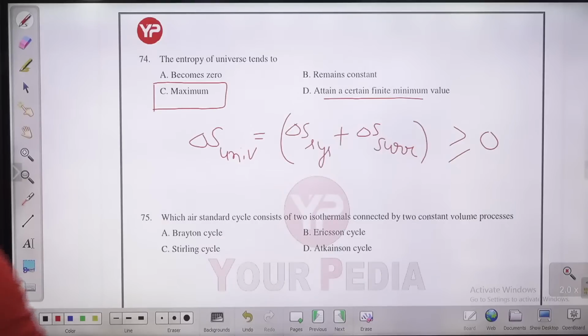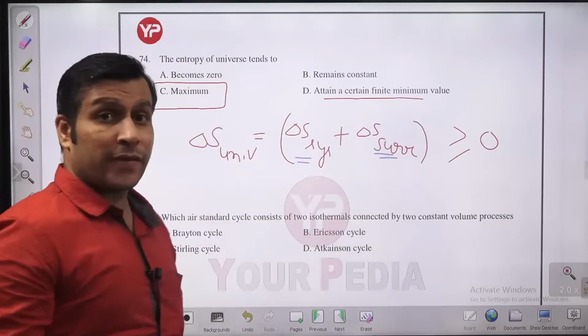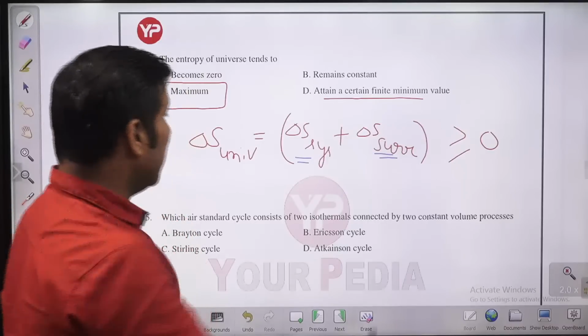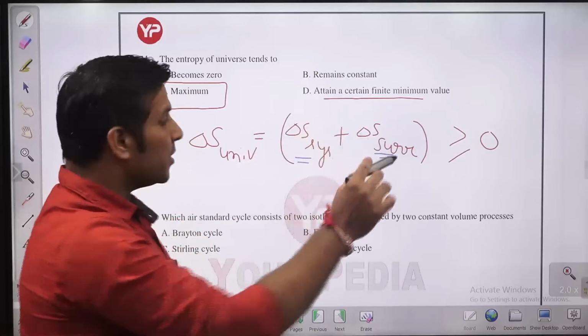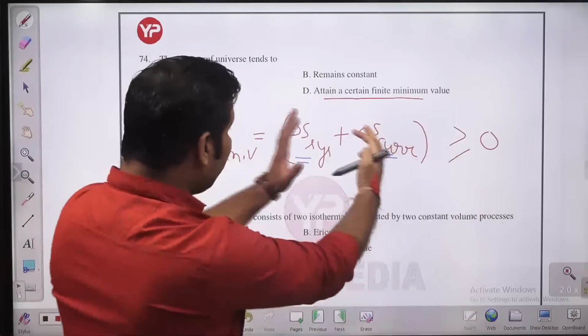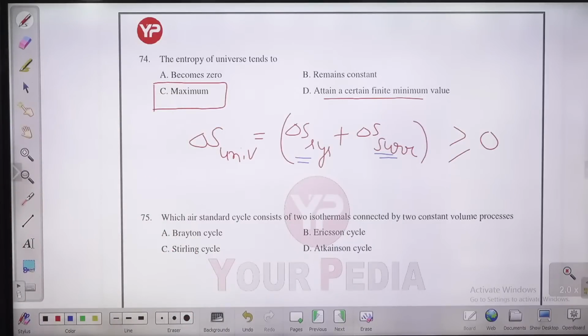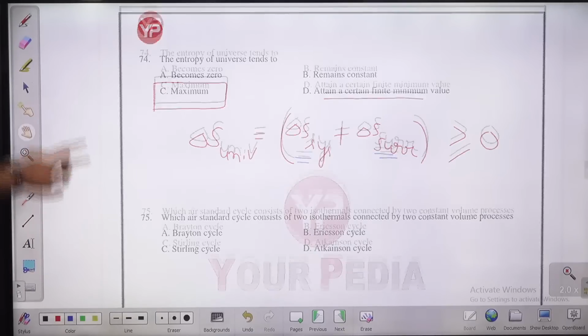System entropy in a process can increase or decrease. Surrounding entropy also, in any process, whether the process is reversible or irreversible, can increase or decrease. But the collective entropy, the total entropy of system plus surrounding, or what you can say the net entropy change of system and surrounding, will always be positive. It can remain constant if you are carrying out some reversible process, or it will always be positive. Entropy of the universe can never decrease. That is the second law of thermodynamics.